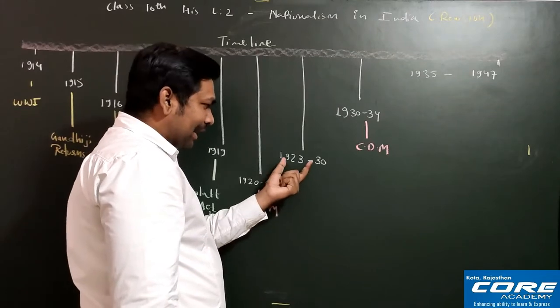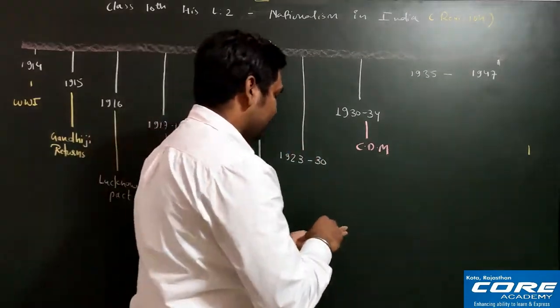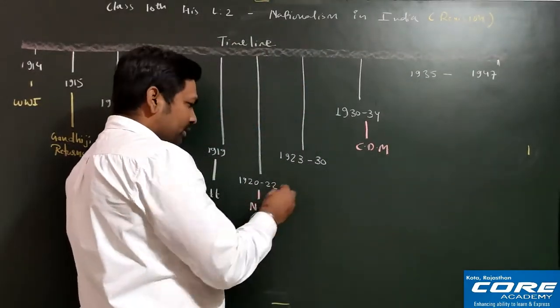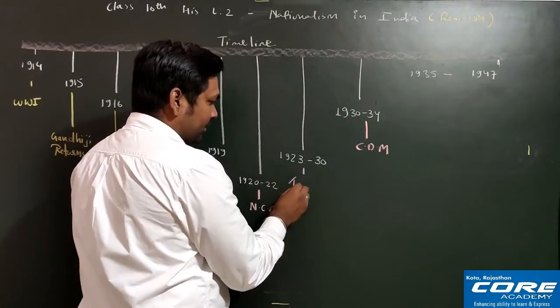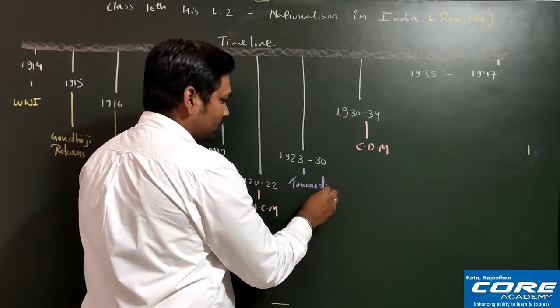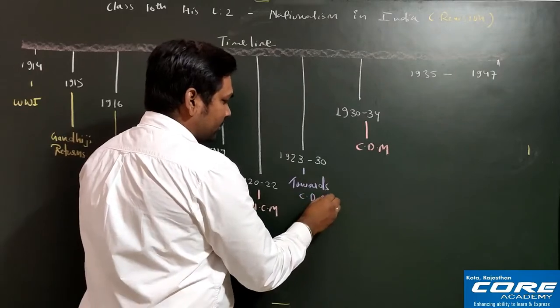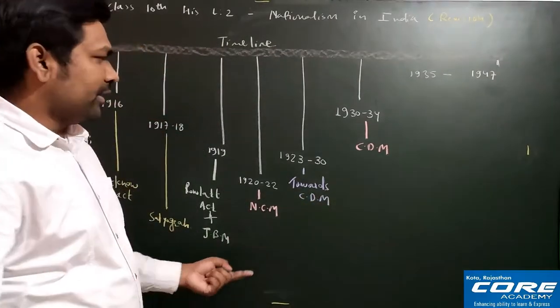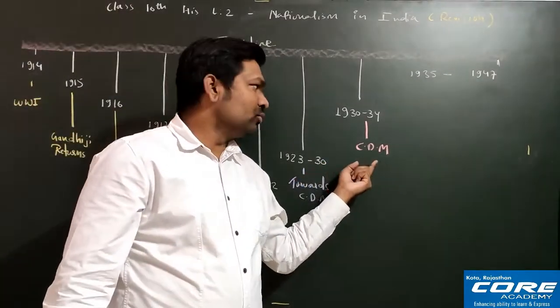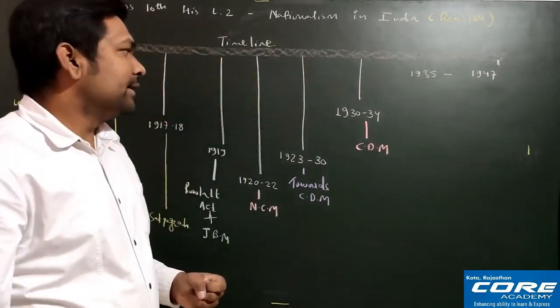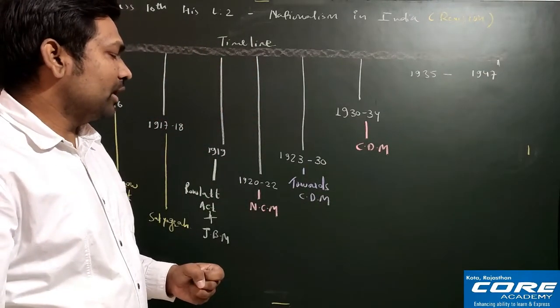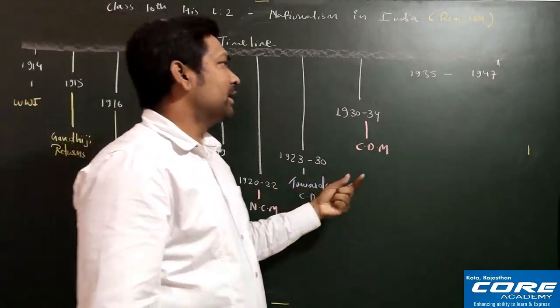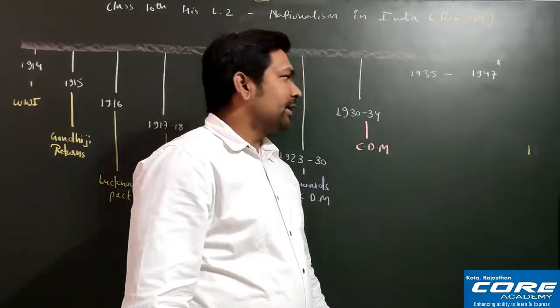So this 8-year gap is known as towards civil disobedience movement. What is it called? Towards civil disobedience movement. So please write here, towards civil disobedience movement. And finally what is started? Civil disobedience movement is started.